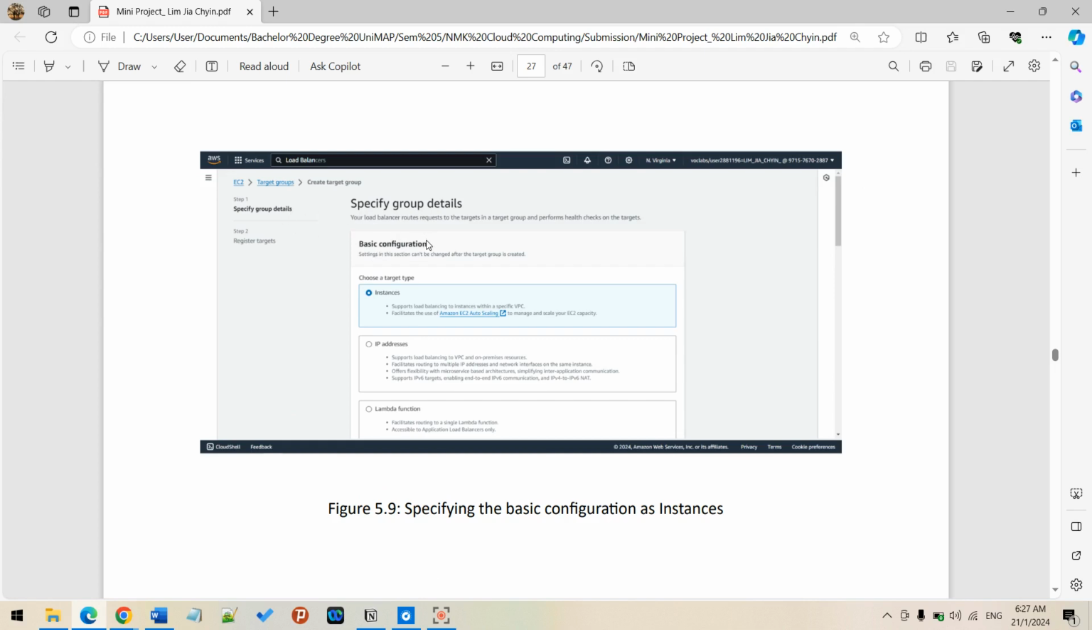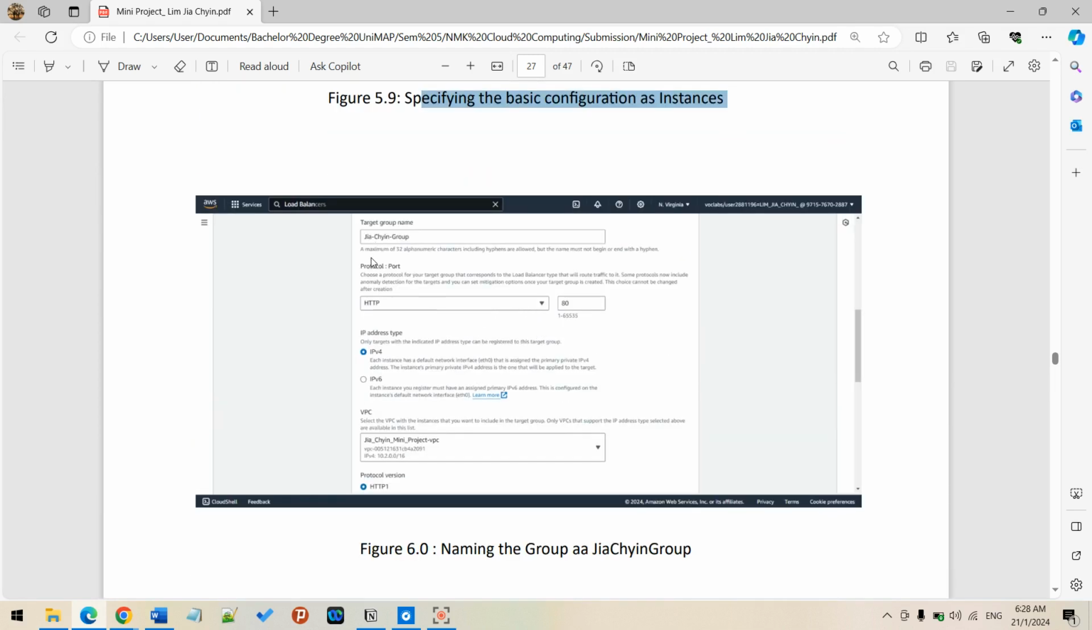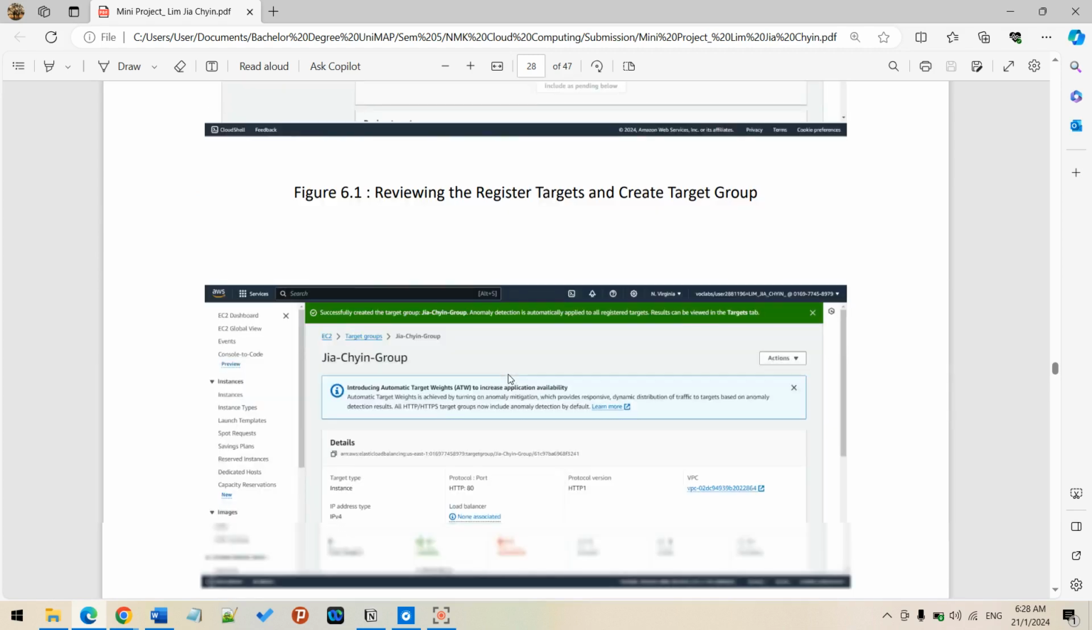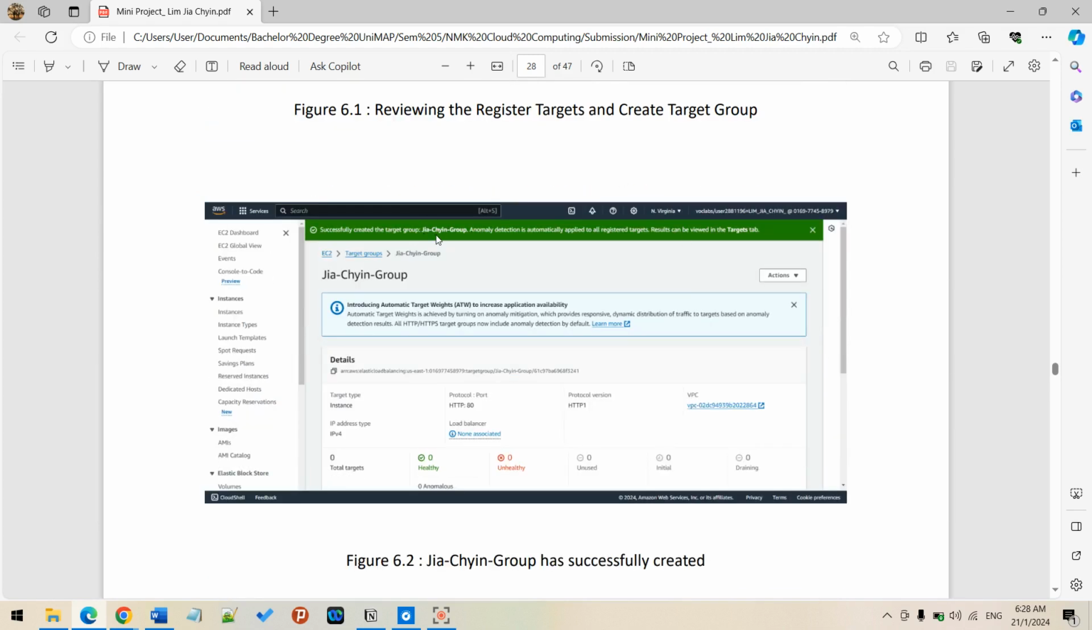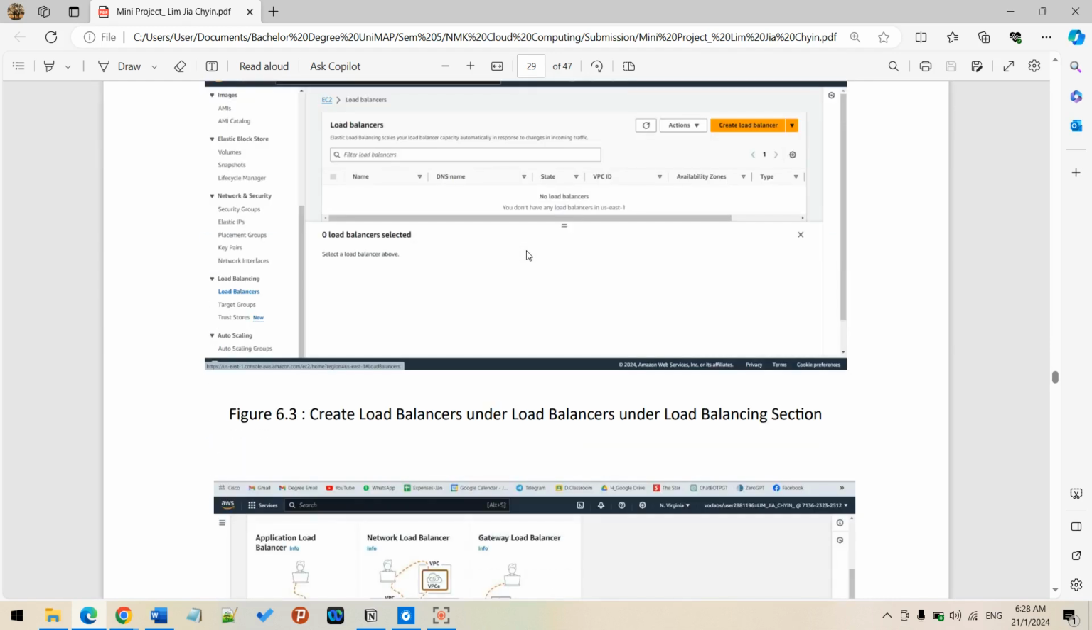For this, I'm going to create a basic configuration, which is the instances. You can see I'm specifying the basic configuration with a target group name as Jia Chyin group, with protocol HTTP as 80, and for IP I am using IPv4 with the VPC like I mentioned just now. I will link everything with it. For the target, I will just proceed. I will review everything before I launch the load balancer. You can see this target group is successfully created.